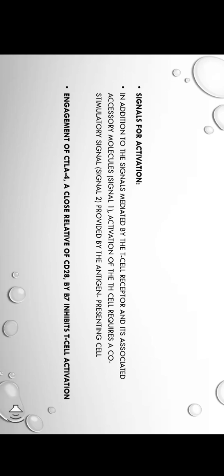Signals for activation. In addition to the signals mediated by the T cell receptor and its associated accessory molecules, signal 1, activation of the TH cell requires a co-stimulatory signal provided by the antigen presenting cell. Engagement of CTLA4, a close relative of CD28, by B7 inhibits T cell activation.